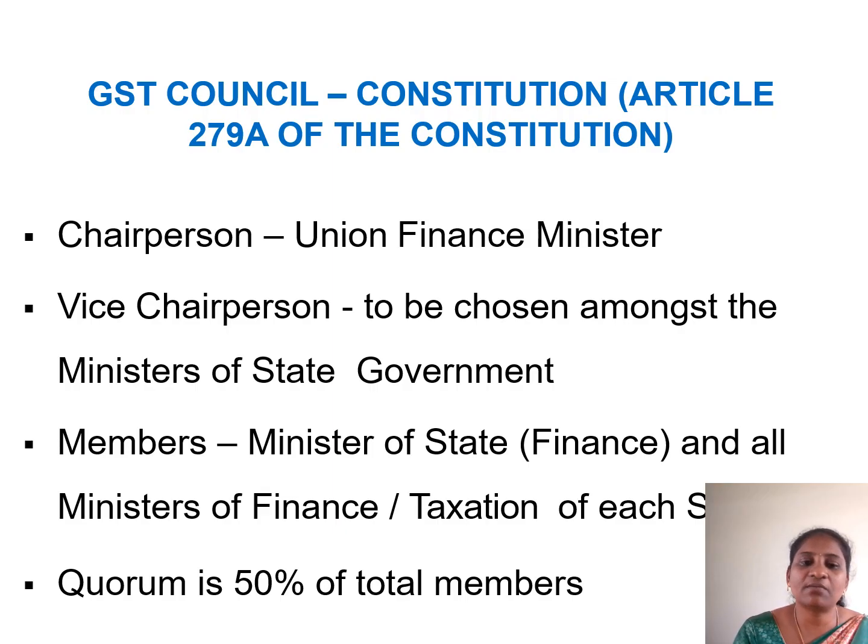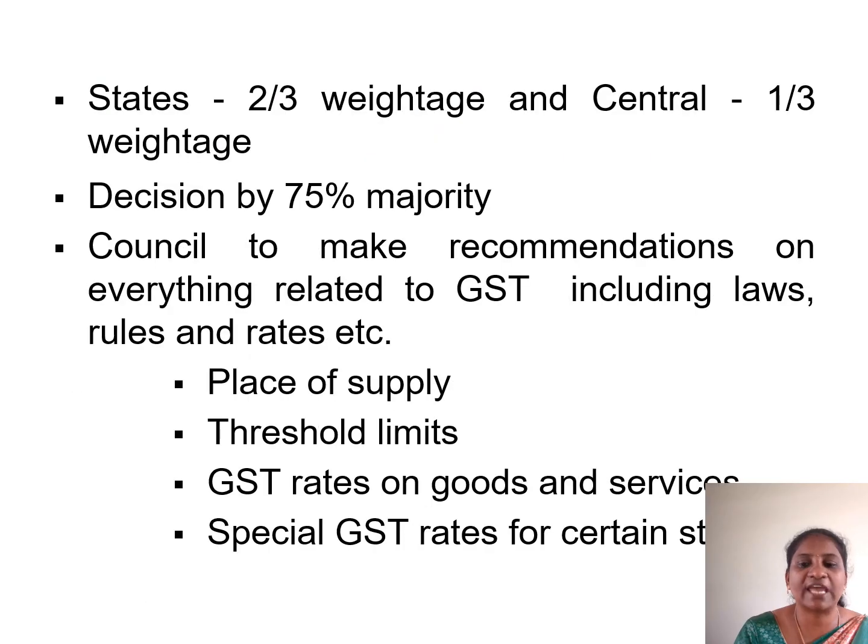It may be chosen among the ministers of state governments, and the members are all the finance ministers of the states and the finance ministers of taxation. The quorum should have 50% of total members to take important decisions. The states have 2/3 weightage and the Centre has 1/3 weightage for the quorum members.